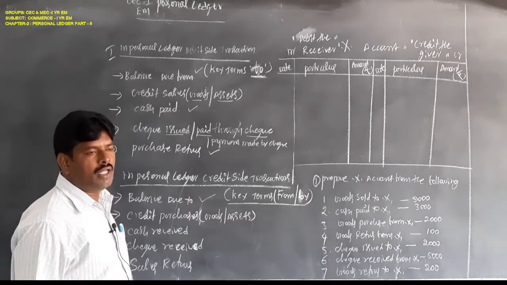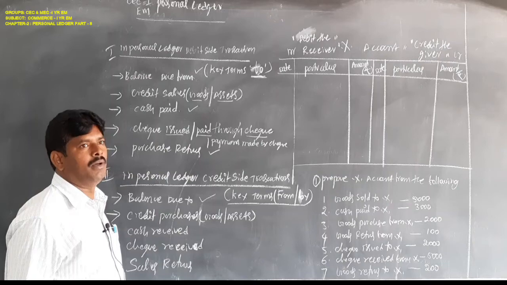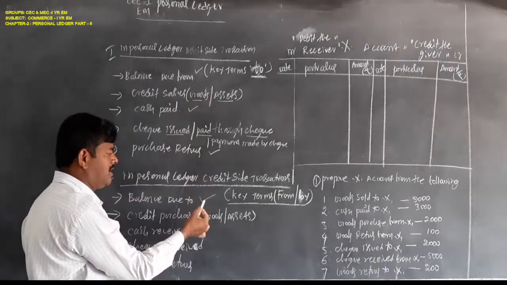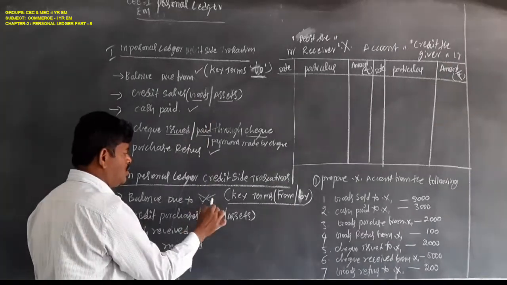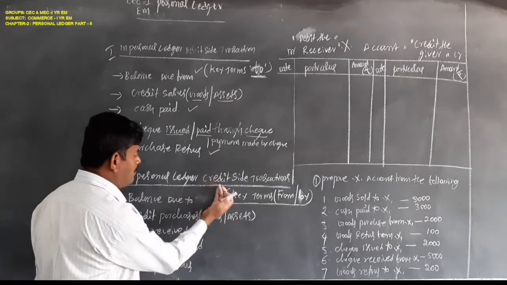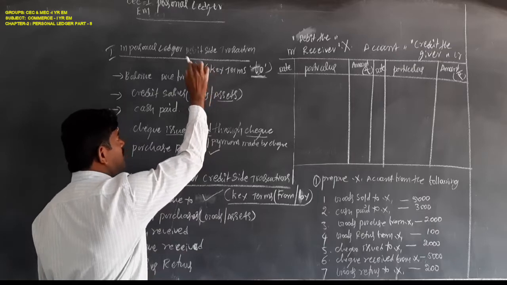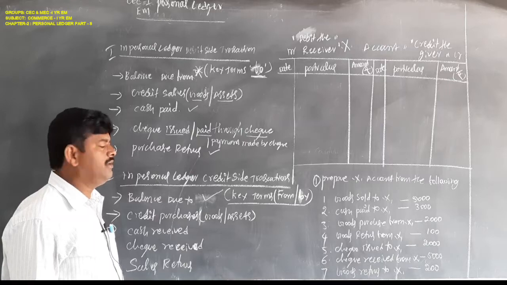Either the first one is given or the second one is given. Both are not given in any one problem. If the first one is given, there is no chance for the second one. Suppose the second one is given, there is no chance for the first one. Remember this, everyone.